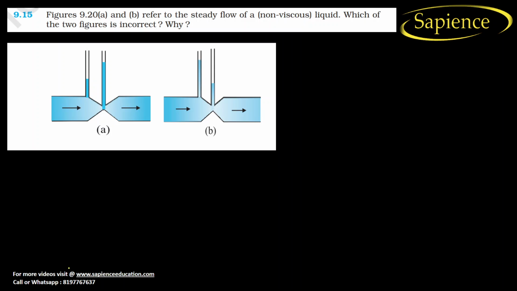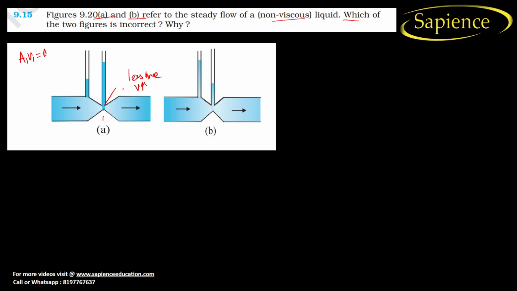This is a very interesting question. Figure 9.20 refers to the steady flow of a non-viscous fluid. It means that Bernoulli's principle is applicable. Of the two figures, which figure is incorrect and why? See here there is less area. In the figure it has less area, so velocity will be high, as per the equation of continuity,